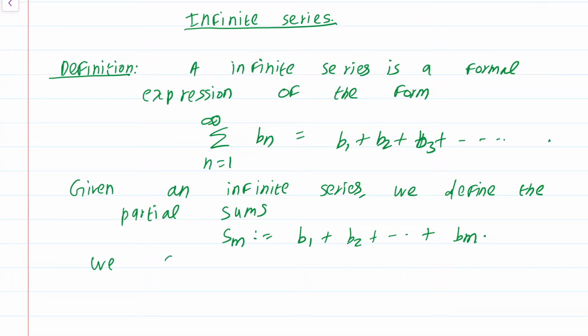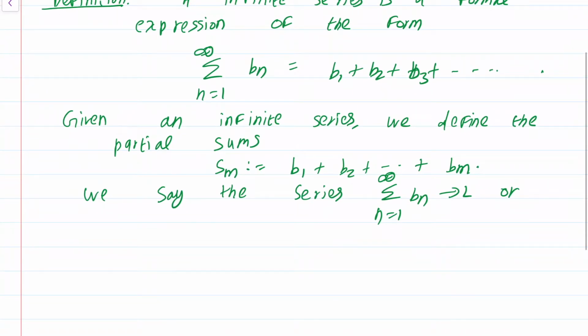We say the series summation n equals 1 to infinity bn converges to L, or summation n equals 1 to infinity bn equal to L, if Sm converges to L.